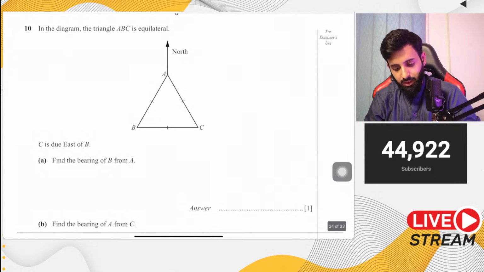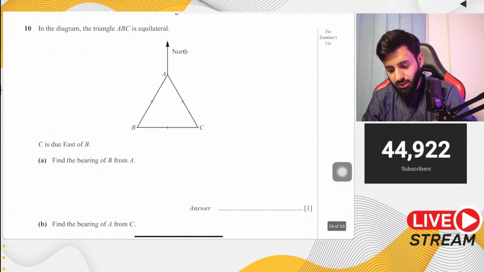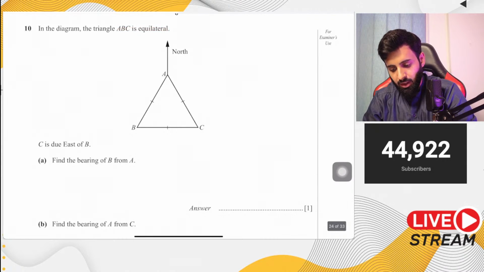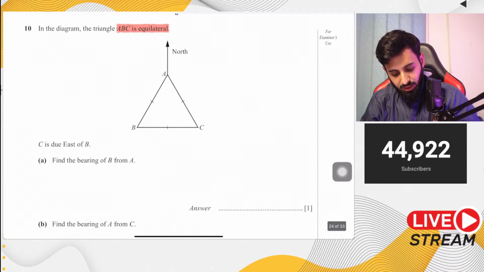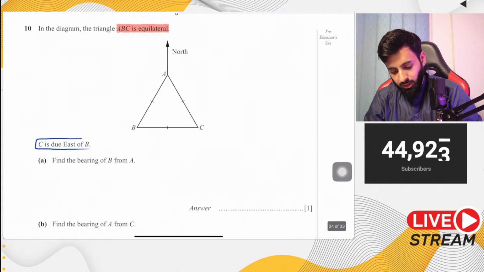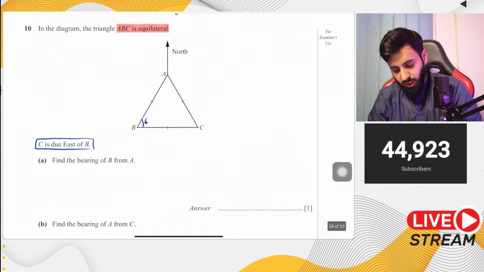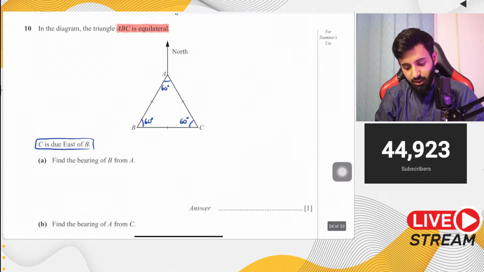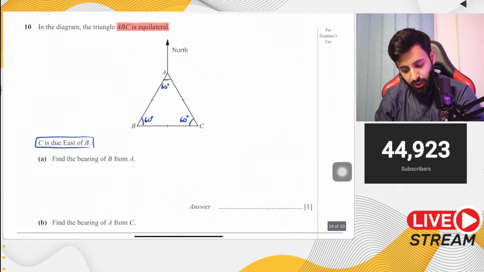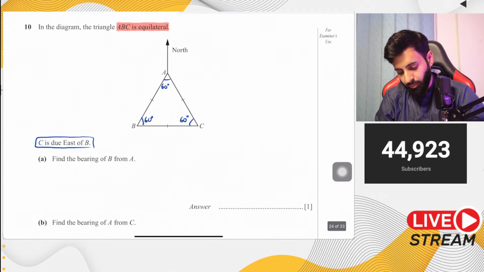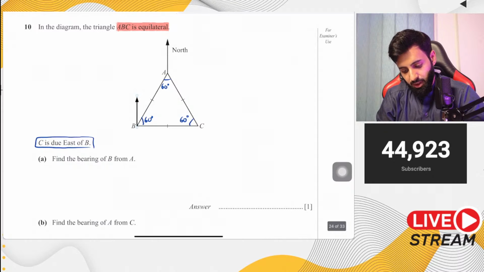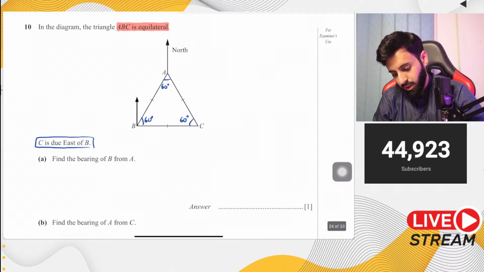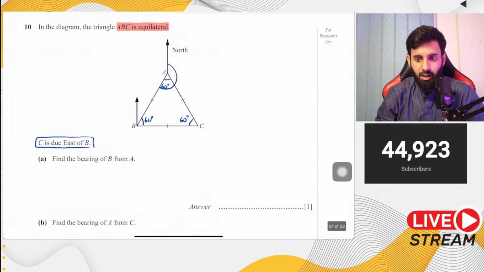So notice that the question says, first of all, that ABC is equilateral. Make sure to highlight or underline that. Then the question also says that C is due east of B. If it's equilateral, that means all these angles will be 60 degrees each. What do we have to find out? We have to find out the bearing of B from A. Now the bearing of B from A technically means that the angle that we have to find out is this angle. Now how do you find out this angle?